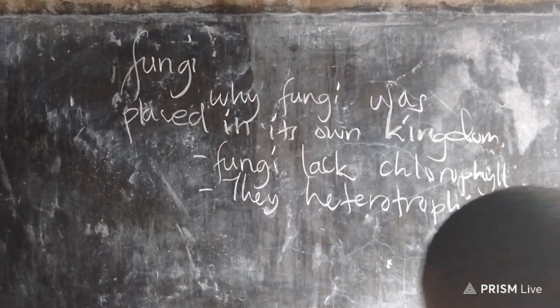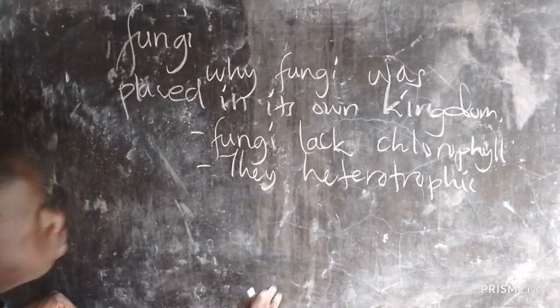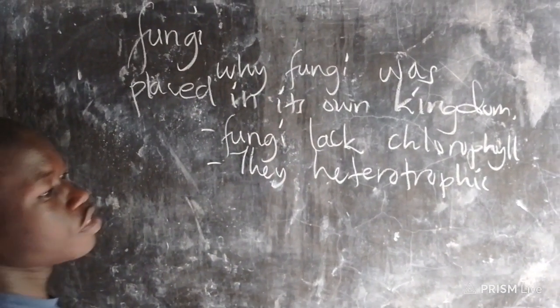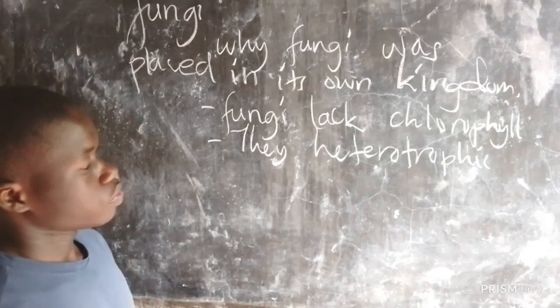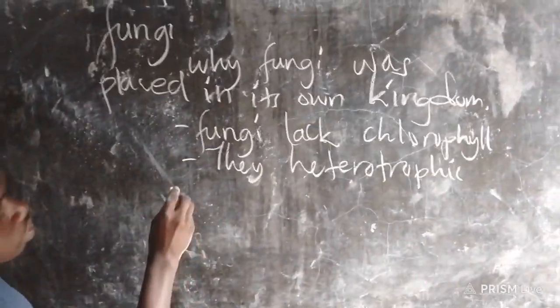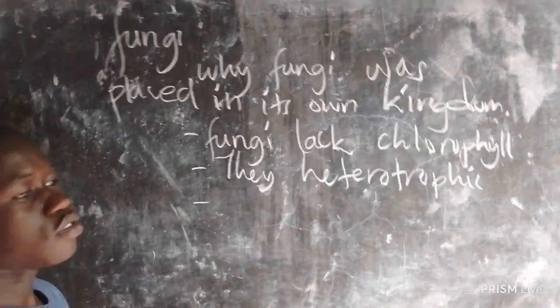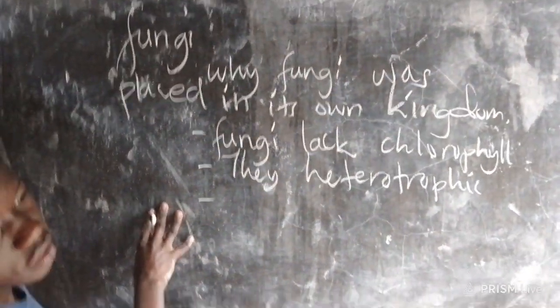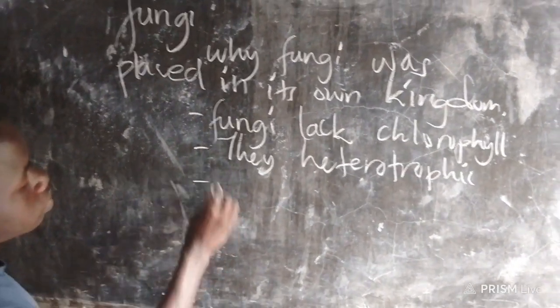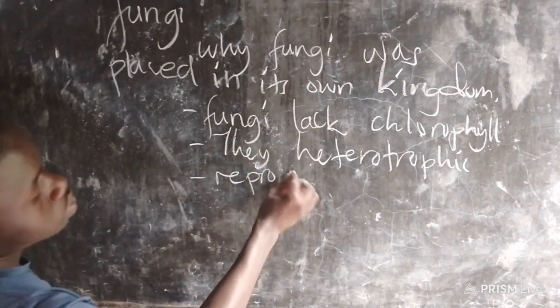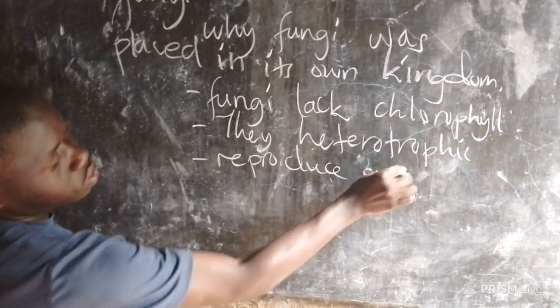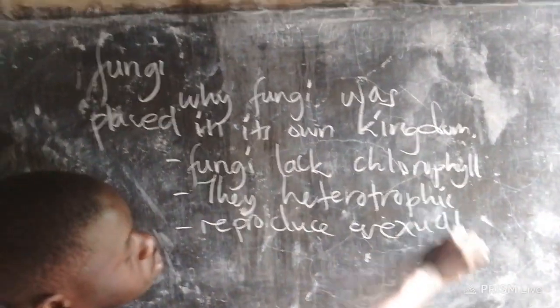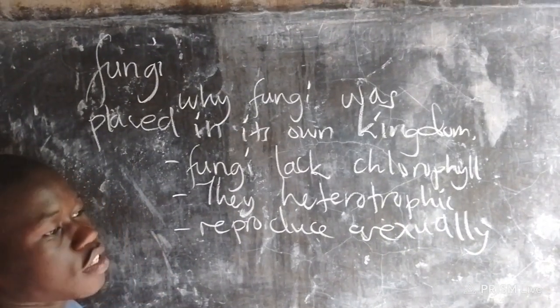Another thing, when you look at the plants, they have very many means of reproduction. Plants can use pollination, that's in flowers. But when we see this side of fungi, they reproduce asexually.